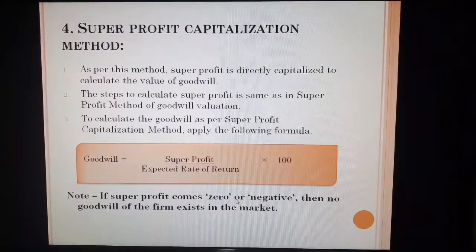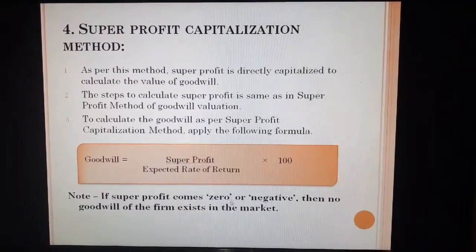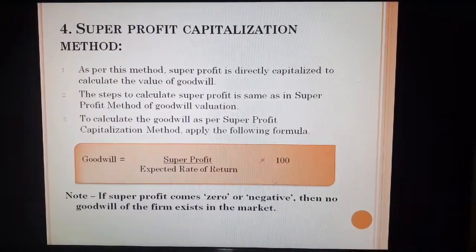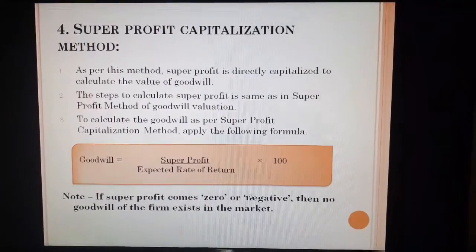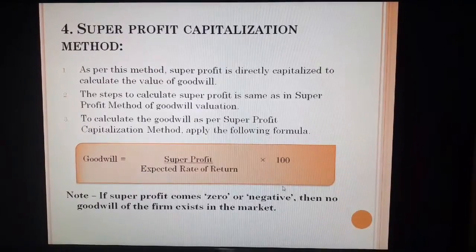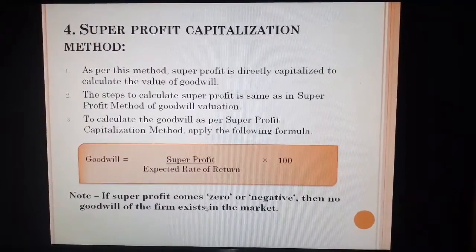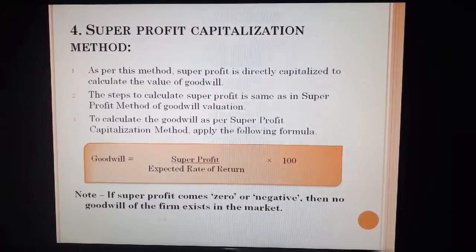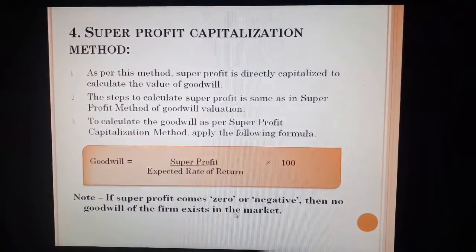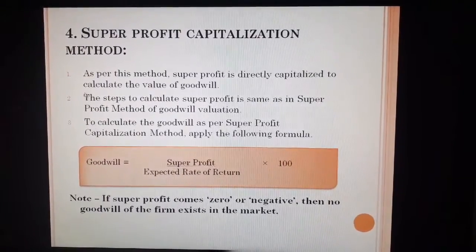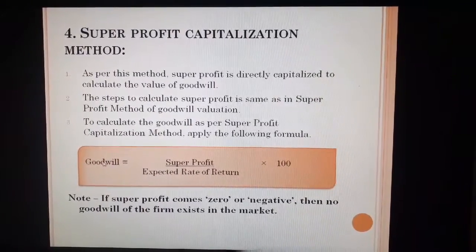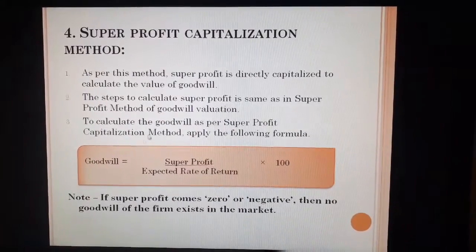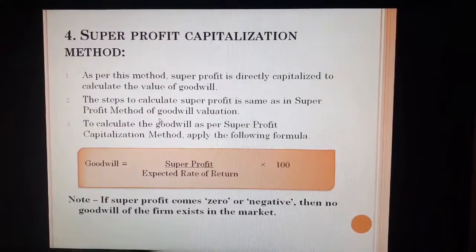It comes 0, when the average profit and expected profit both are the same, or when it comes negative, when the average profit is less than the expected profit. So when the difference comes to 0 or negative, then it is to be said that the firm does not have goodwill in the market. But when we are moving with the calculation point of view in the exercise as well as in the illustration, you will find the positive amount of super profit.